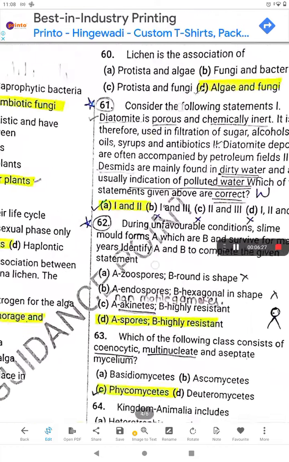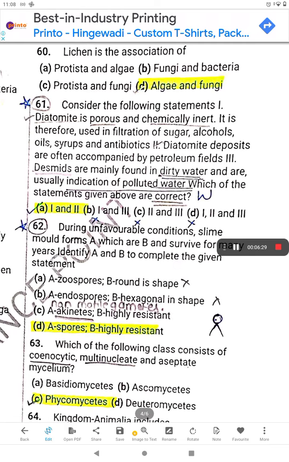Which of the statements above are correct? Now see, the third statement is totally wrong because they are not found in dirty water, they are found in fresh water and sometimes they are marine. So statements 1 and 2 are right. So the 61st answer is option A.